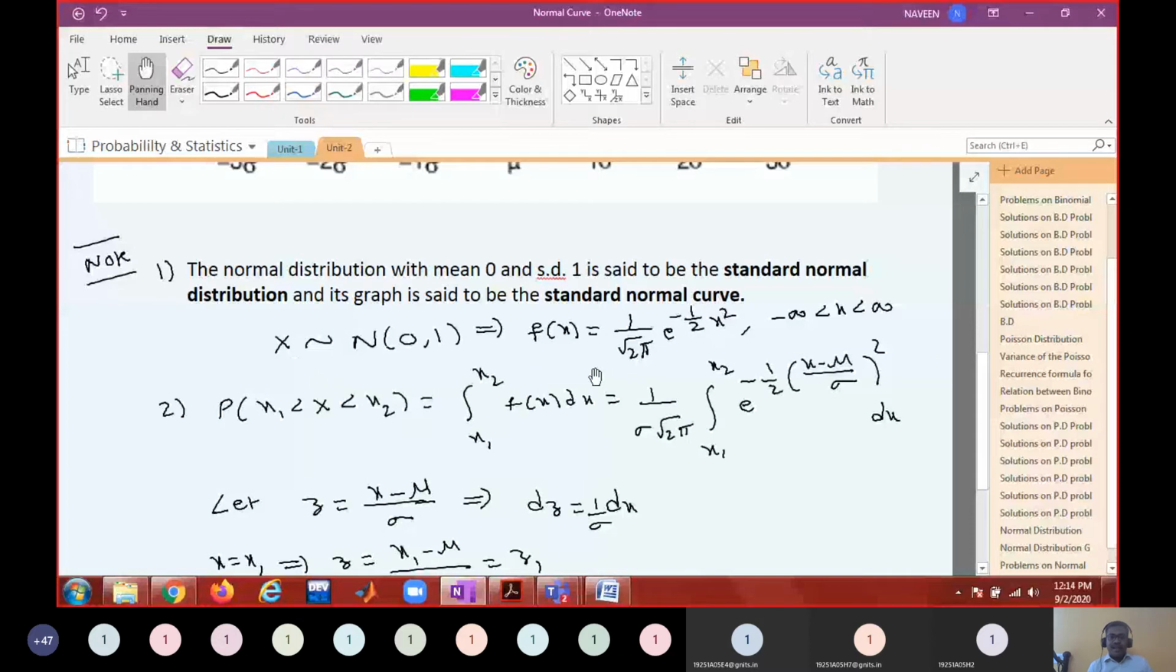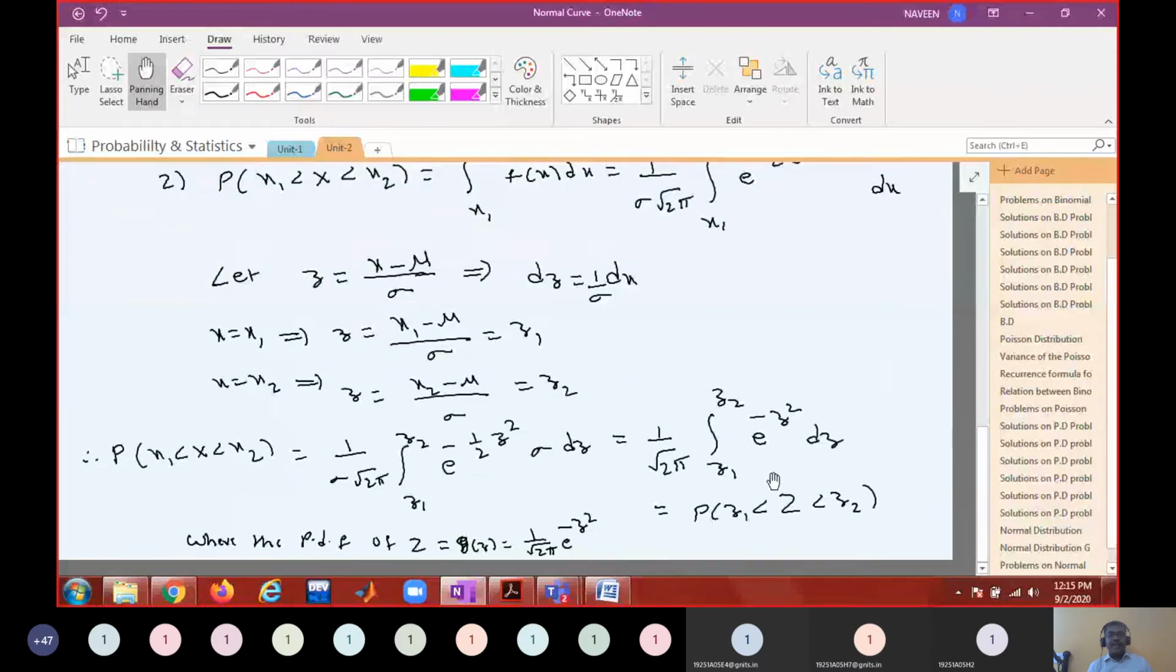Is that okay? Is it not the function you are seeing here? The same function you are seeing, instead of x, you have z. So if you want to find the normal probability, just find the corresponding standard normal probability.